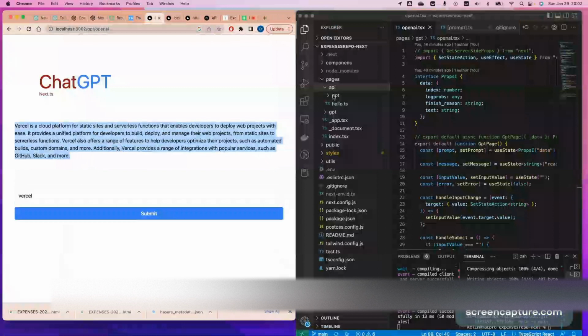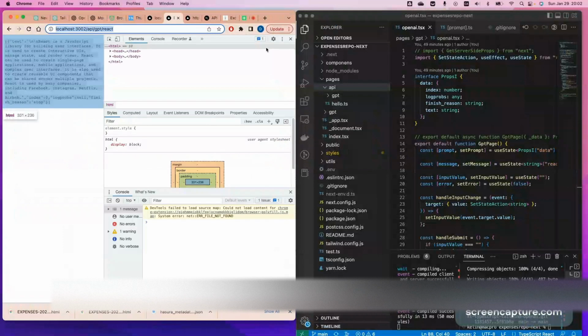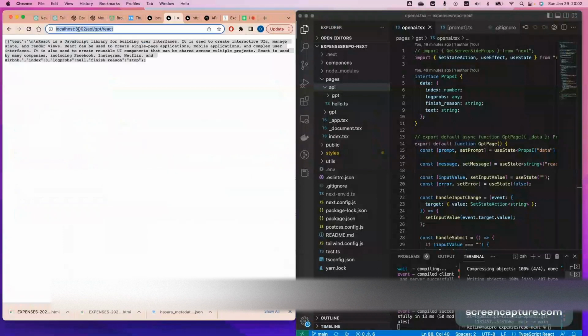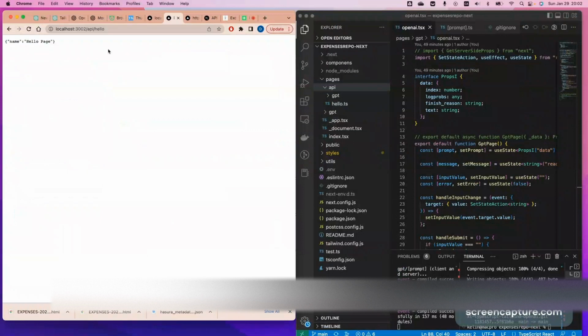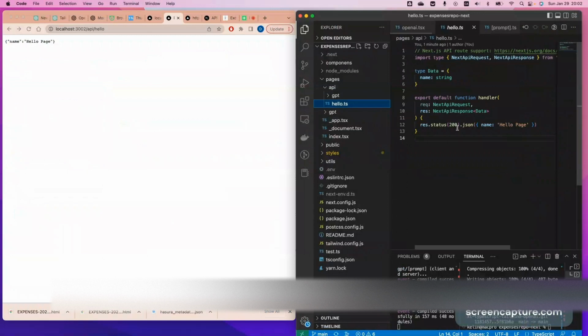Now you can see inside of the folder. Let me show you what the structure of Next.js is. It's a very easy thing to start. What you can do is just create a folder. So this one is localhost API GPT, whatever. Or you go to the API folder. Let's call our hello page. I'll show you what the hello page is like. Really just the hello page.